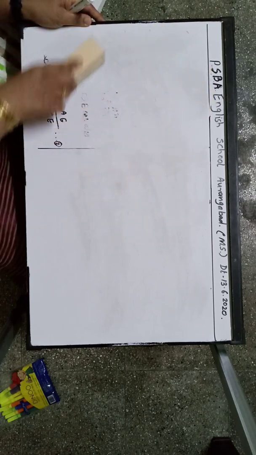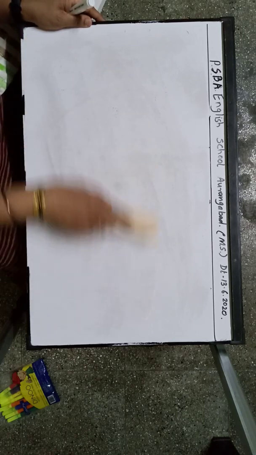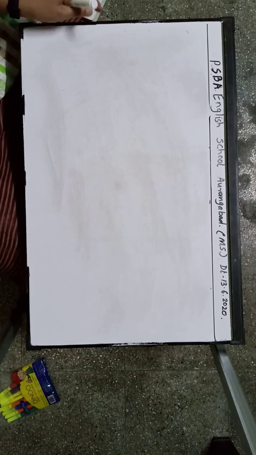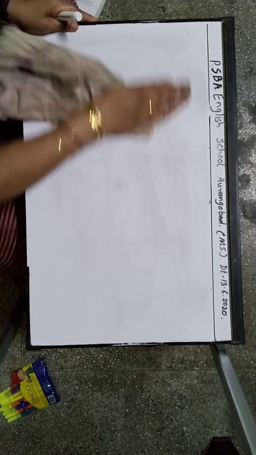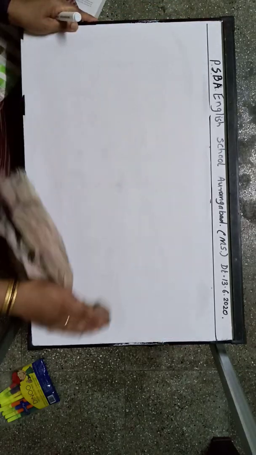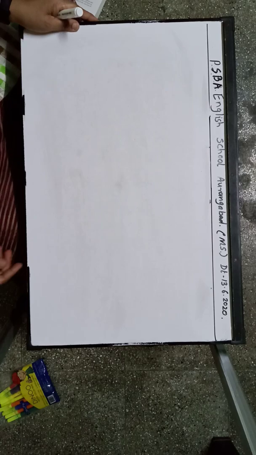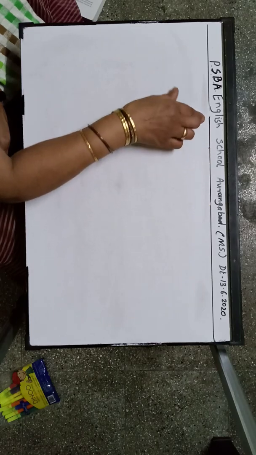Correct? Now we all know there are some geometric statements which are theorem statements, and some of them are converses. Now what is the meaning of converse? In English we have learned active voice and passive voice.